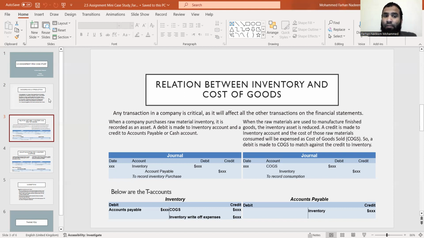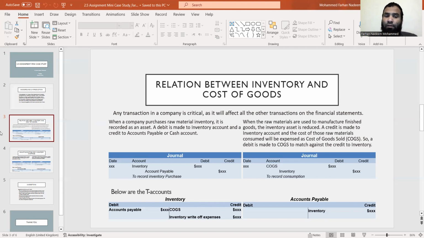Now, coming to the raw materials, when the raw materials are used to manufacture finished goods, the inventory asset is reduced. A credit is made to the inventory account and the cost of those raw materials consumed will be expensed as cost of goods. So a debit is made to COGS, which is cost of goods sold, to match against the credit to inventory. Basically, what we are seeing is the company's purchases, which are recorded as assets, and the credits which are being spent on the cost of goods sold.